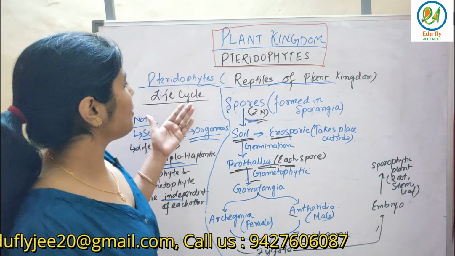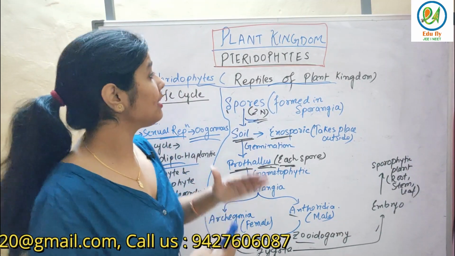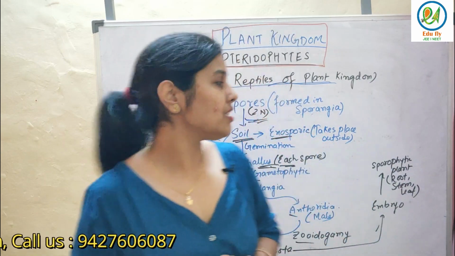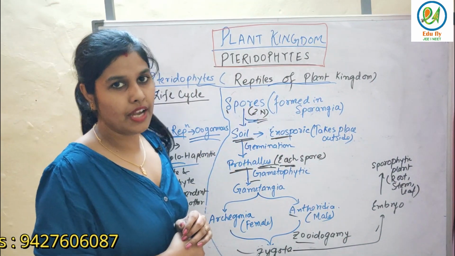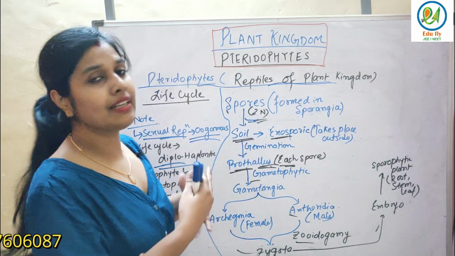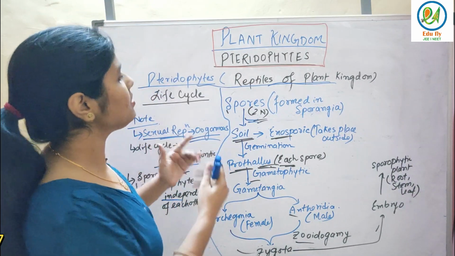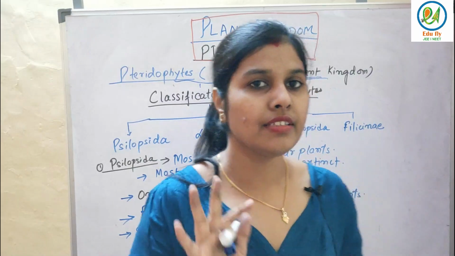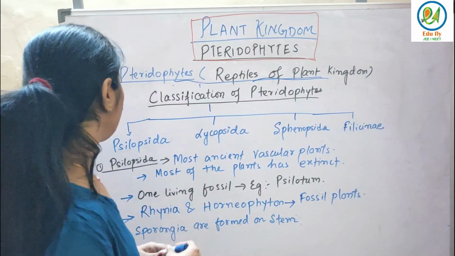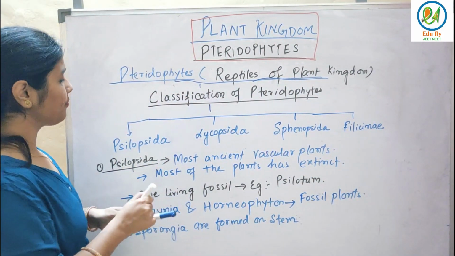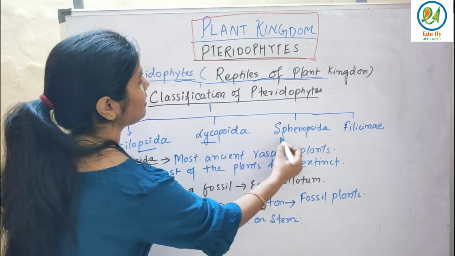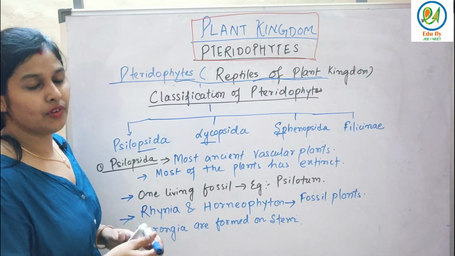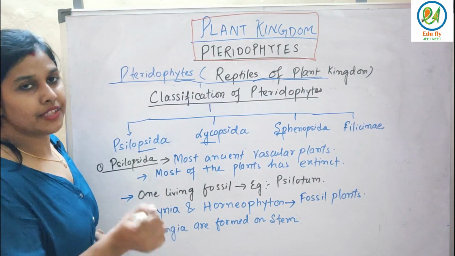So this is about the life cycle, and now we'll see about the classes of pteridophytes. The classes are very important: into how many classes do pteridophytes divide? Fine. So classification, it's divided into 4 important classes. They are Psilopsida, Lycopsida, Sphenopsida, and Filicinae. These are the 4 classes of pteridophytes.